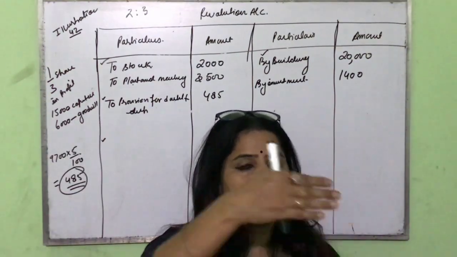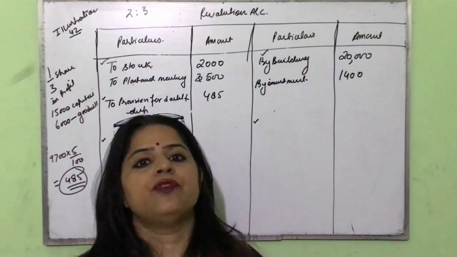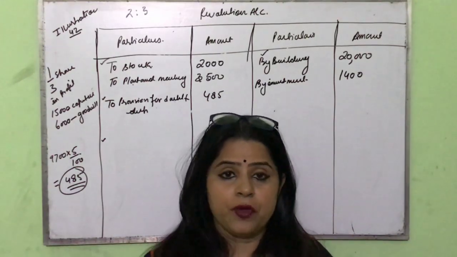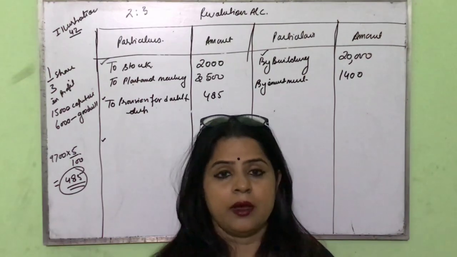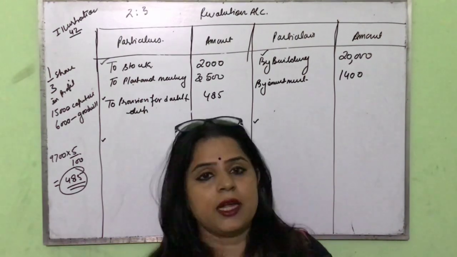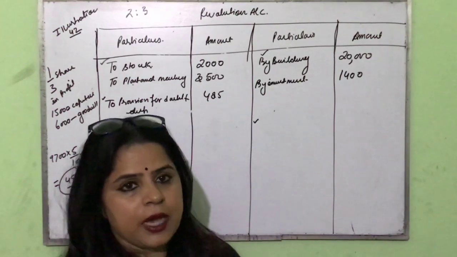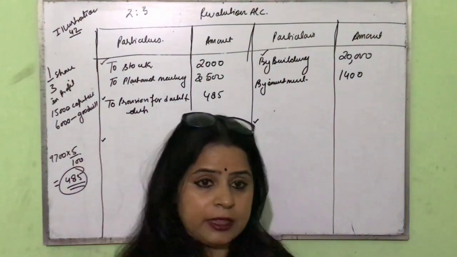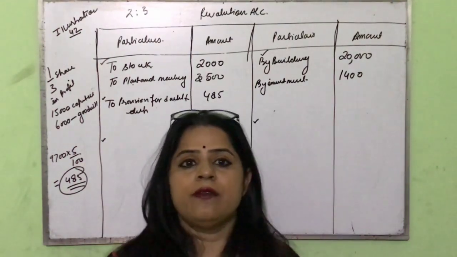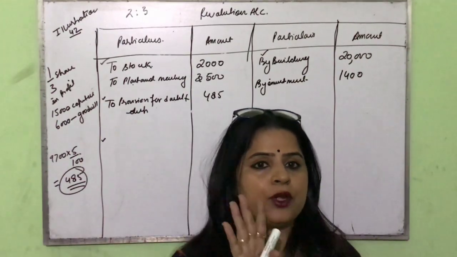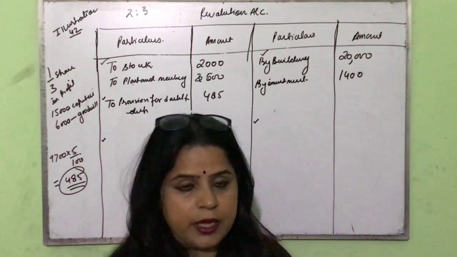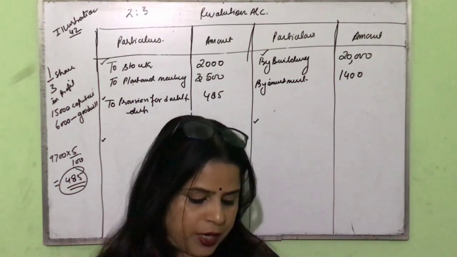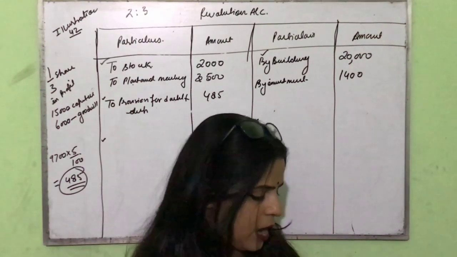So when a new partner is bringing an amount of goodwill in cash, we pass cash account debit to premium for goodwill, then premium for goodwill account debit to sacrificing partner, and when the partner withdraws that amount of goodwill, then we pass sacrificing partner's capital account debit to cash or bank. So in this question, we have to follow the treatment of goodwill, case number 3. So the question is completed. After that, it is given pass necessary journal entries, prepare revaluation account and capital account.